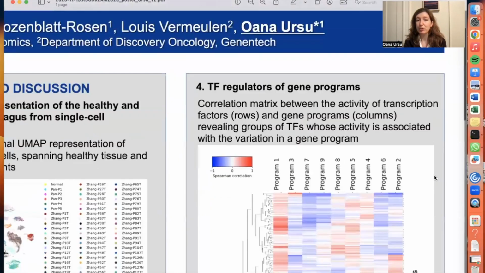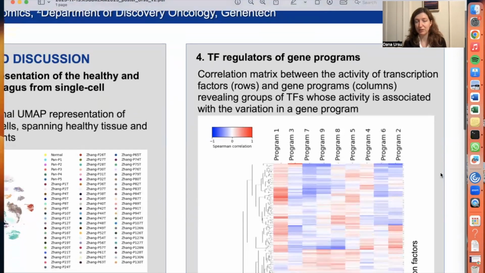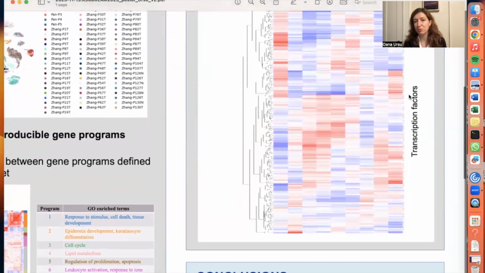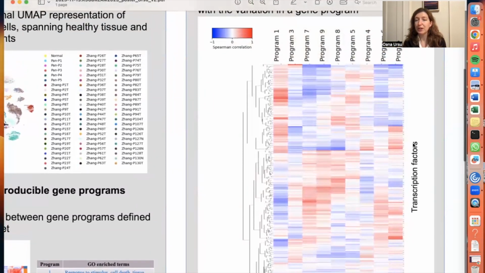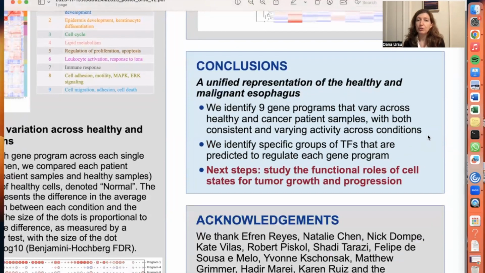Finally, we predict transcription factors that may regulate each of the gene programs by looking at transcription factors whose activity is correlated with the gene programs across single cells, where each column is a different gene program and each row is a different transcription factor. So we can then take this heat map and query the specific transcription factors that are associated with the variation in each gene program.